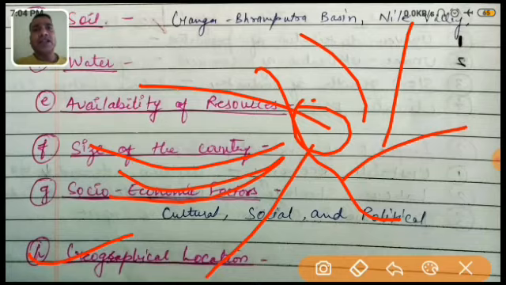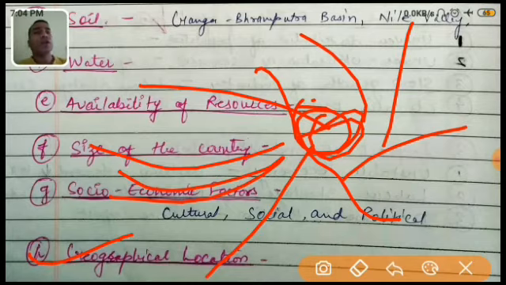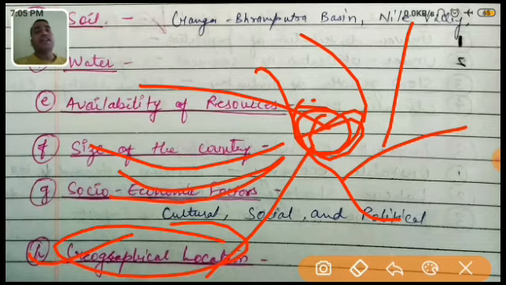There are some countries which are in a very good location, by which they can trade and do commerce with different countries very easily. Their topography is very good. I gave only one example of Mumbai, but Mumbai, Kolkata also, and you can consider countries also, just like Switzerland. They do not have access to the sea, but there are some countries with a very good geographical location. It means the temperature and climate are moderate, and they have access to different things. So by all these factors you can easily write this answer.